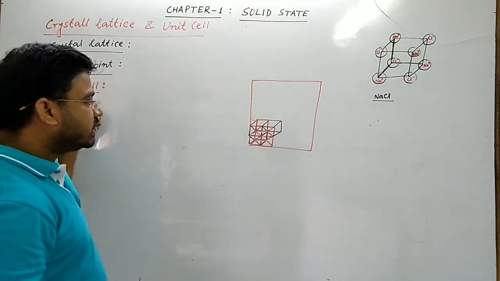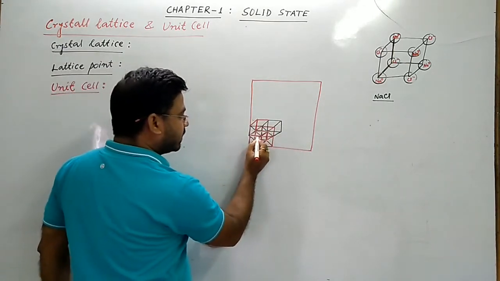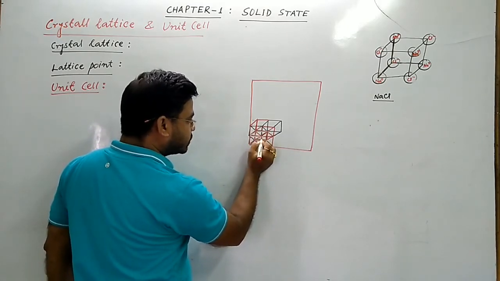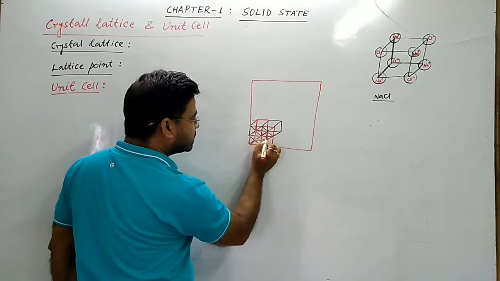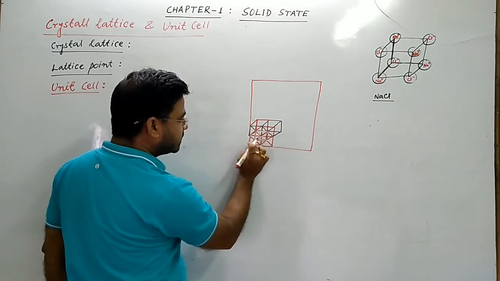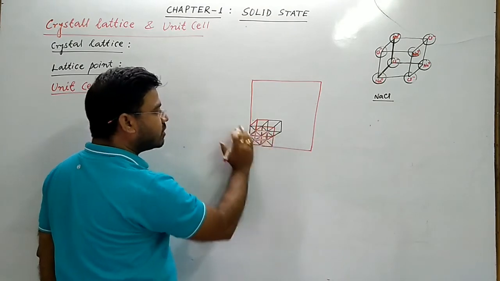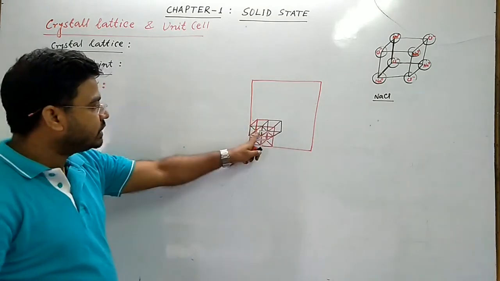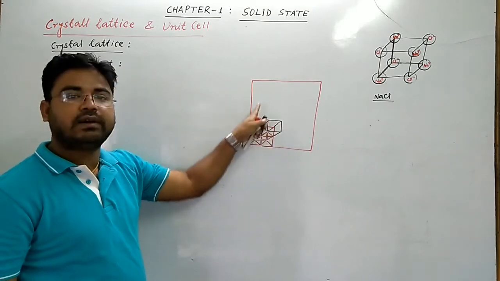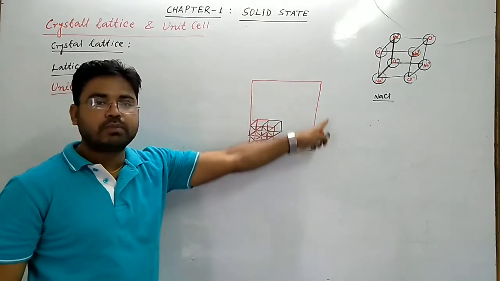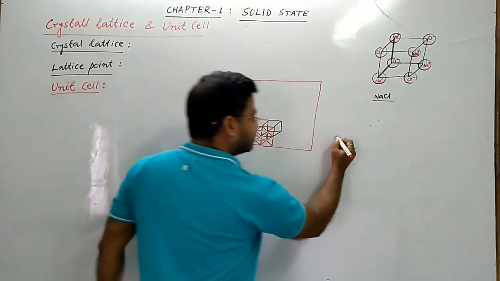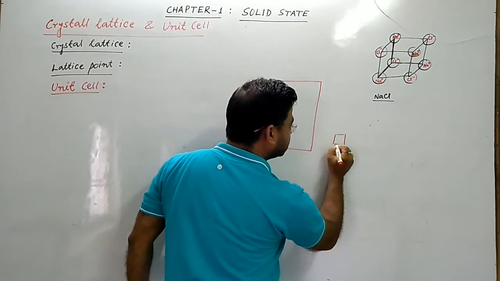So what is unit cell? The smallest three-dimensional space of a complete space lattice, which, when repeated over and again in different directions to produce the complete space lattice, is called unit cell.